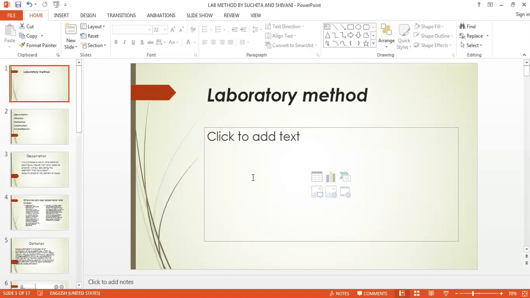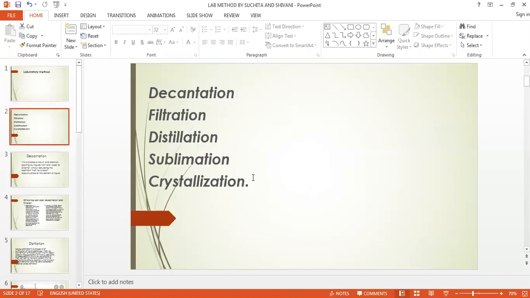We will take laboratory methods, another very important topic regarding your practical and your theory also. So in the laboratory methods, we will take decantation, filtration, distillation, sublimation and crystallization. The name of the chapter is General Laboratory and the Laboratory Methods.